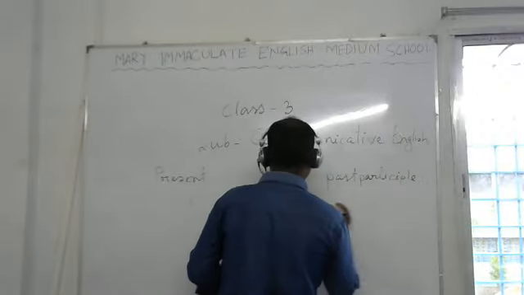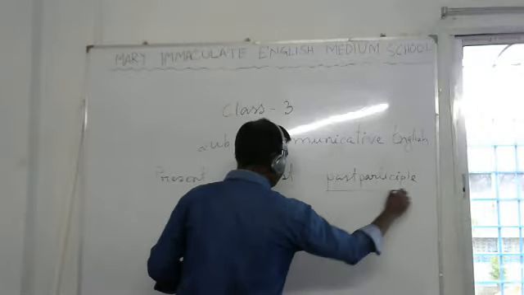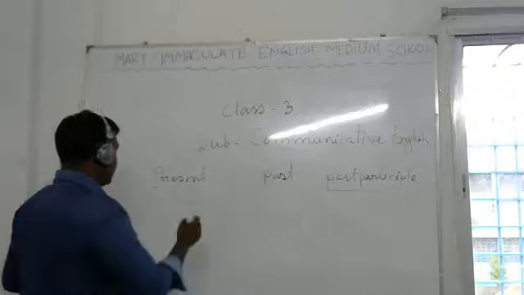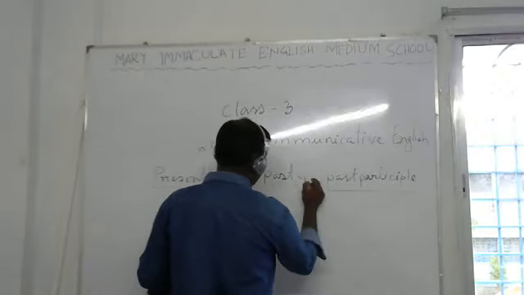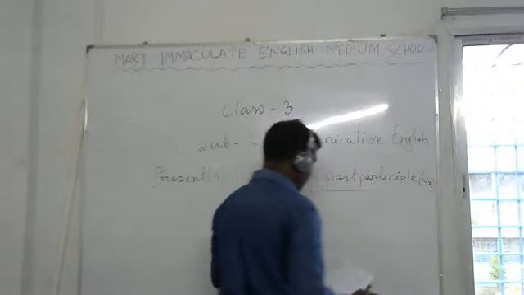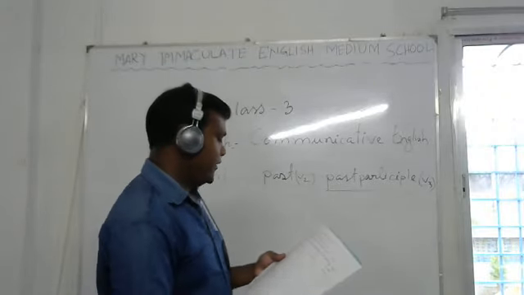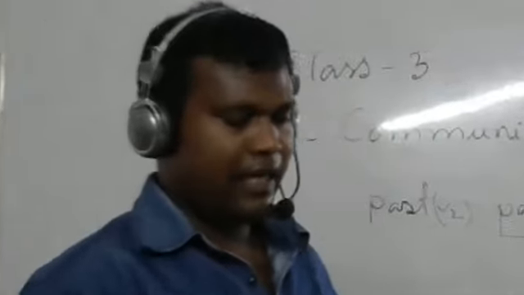Okay, in one verb there are three forms. So that is known as V1, this is known as V2, this is known as V3. Okay, so one is given, example you see, live, lived, lived, and living.